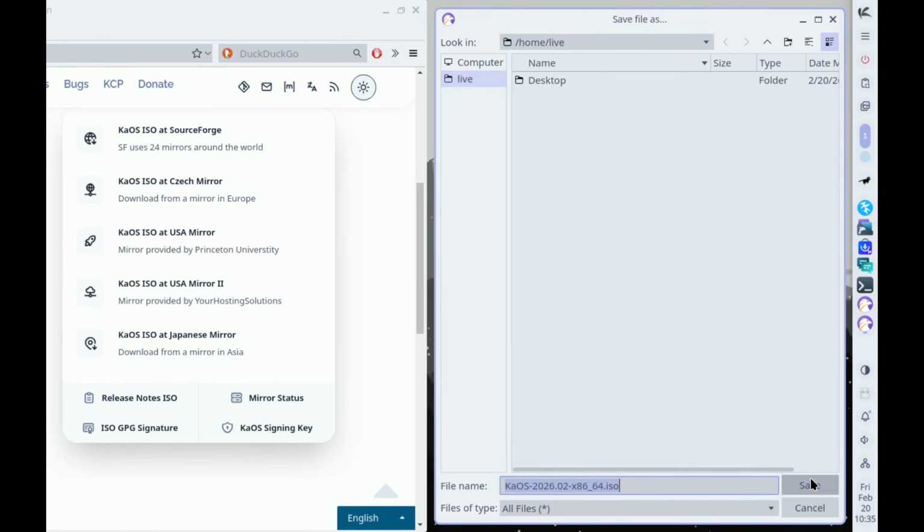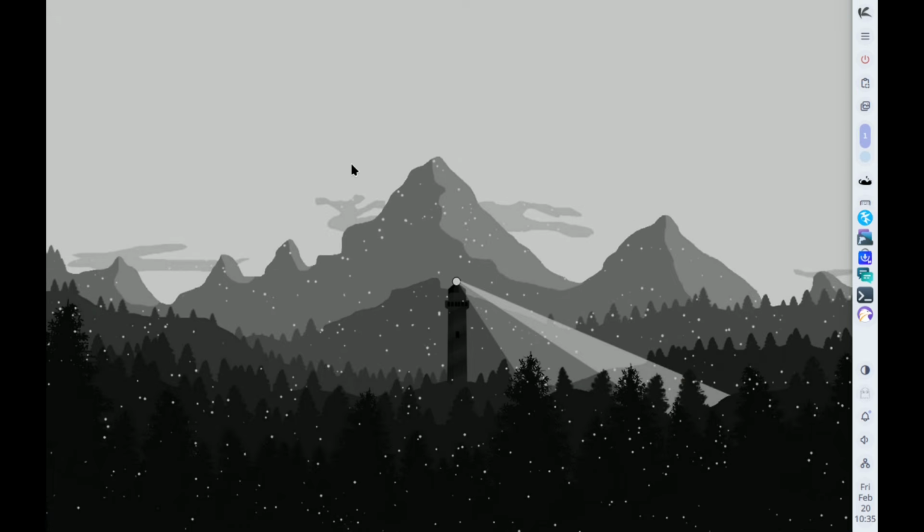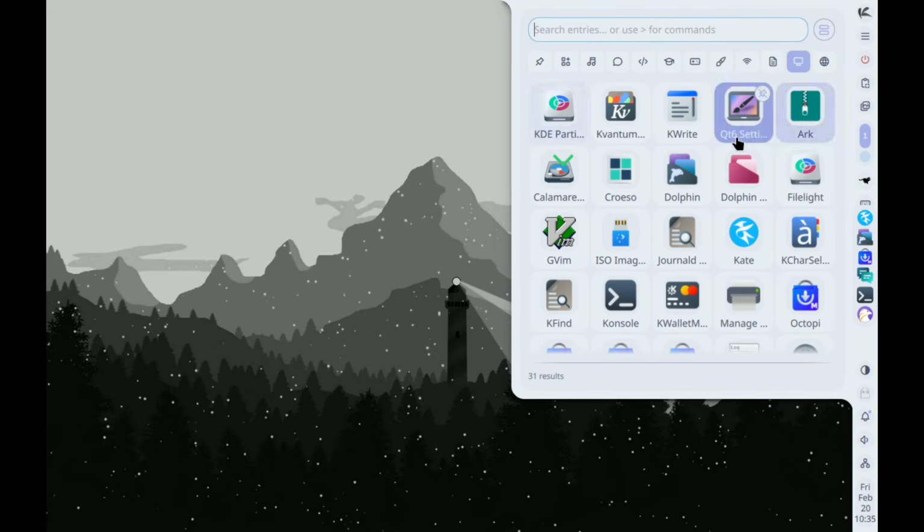If you want to try it, download the KaOS 2026.02 ISO from the official site. Test in a VM first, and remember, Plasma is still available from the repos if you miss it.